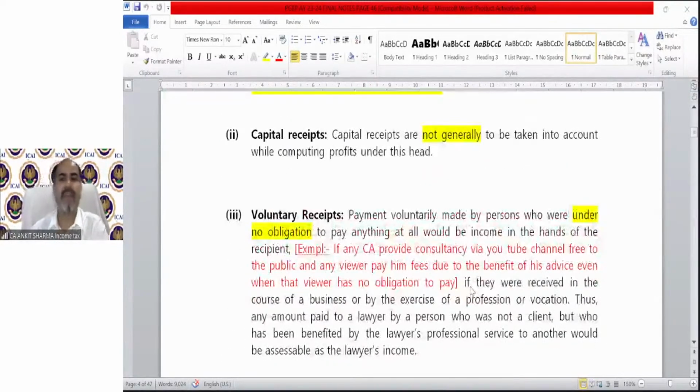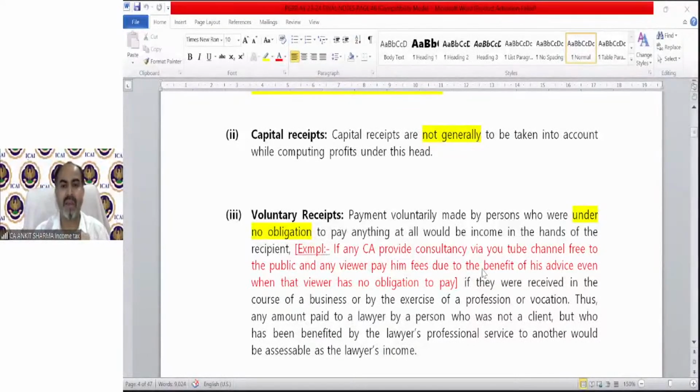Voluntary receipt: payment voluntarily made by a person who was under no obligation to pay anything. Like, I am in a profession. I am a practicing chartered accountant, and I am providing services to my client. If some client comes to me and takes my services of filing his income tax return, and I charge some money for it, then it is my business or professional income. But if somebody comes to me and pays voluntarily, without even being provided services directly, even that is going to be my business or professional income.